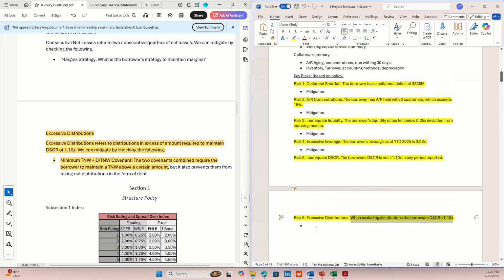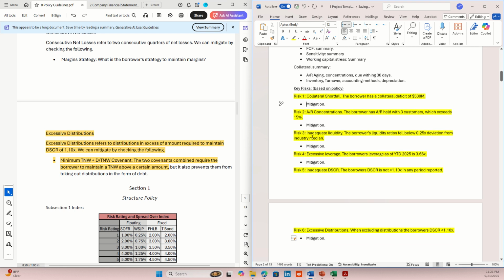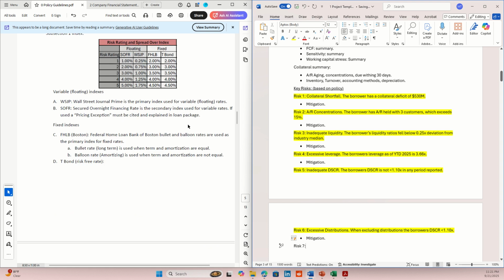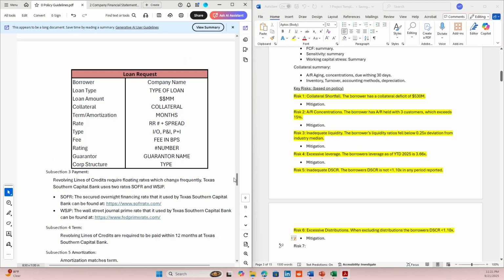So we've gotten this, we got not, right? We're going to type in mitigation because we're going to have to mitigate that later on. So right now we have 1, 2, 3, 4, 5, 6 risks here, right? Now let's pray that's the only. Let's pray there's no more risks. And now let's see if there's anything else that we need to cite so far.